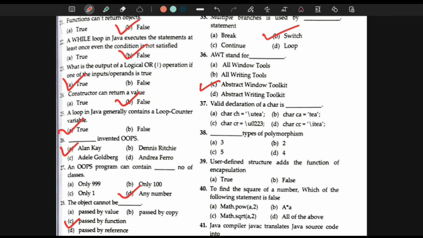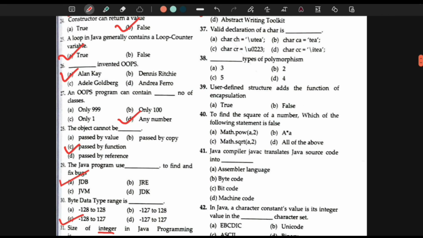So it is the C option. 37th question. Valid declaration of a char, of a character we need. So in this the answer would be A. Char ch is equal to \UTA.